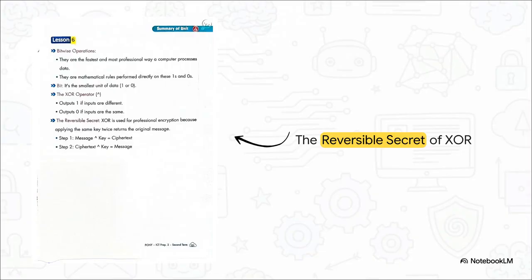To pull off this kind of professional, high-level encryption, computers use what are called bitwise operations. Notice this XOR operator on the screen, represented by that little caret symbol, ^. It has this brilliant reversible secret. It's so cool. If you take your plain message and apply the XOR key to it, it scrambles into unreadable ciphertext. But to decrypt it, you literally just apply that exact same key a second time, and your original message pops right back out. It is lightning fast, it's professional, and it's just mathematically elegant.